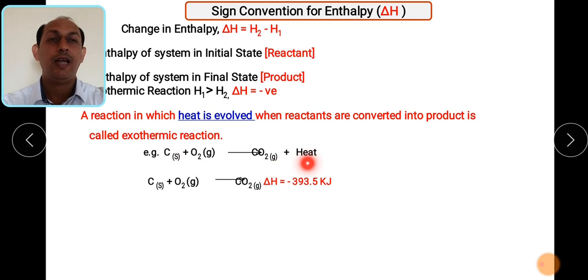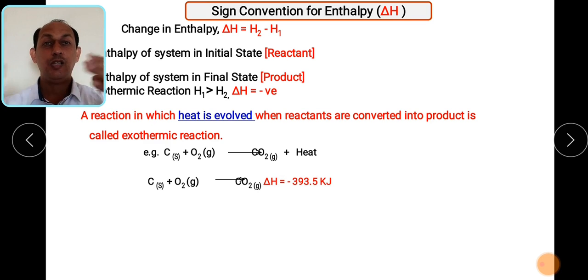Carbon dioxide, and along with the formation of carbon dioxide gas there occurs the evolution of heat. So that particular heat we can calculate, and that is being assumed to be minus 393.5 kilojoules. So when we see this particular sign as a negative, what we have to understand, this particular reaction is exothermic. There must be heat evolved during this particular process.